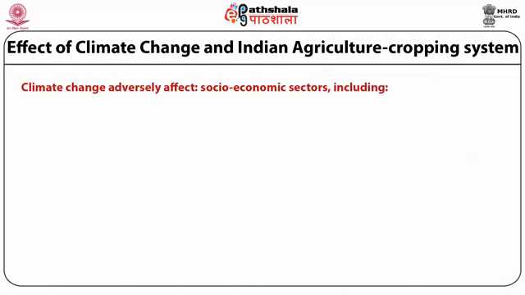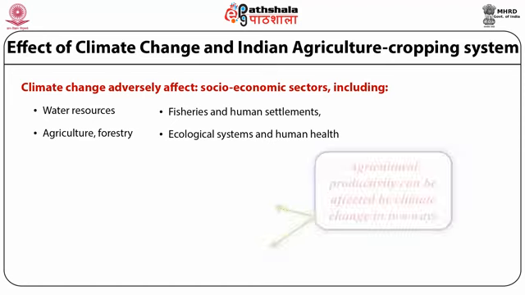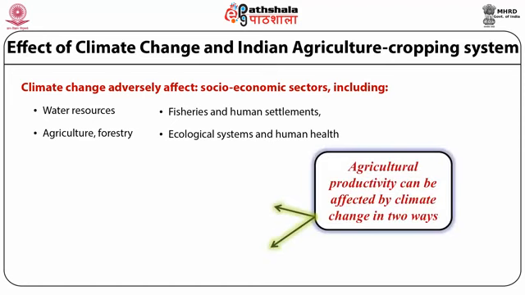Climatic change also affects the socio-economic sector, which includes water resources, agriculture, forestry, fishery, human settlements, ecological system and human health. Agriculture productivity can also be affected by climatic change in two ways.